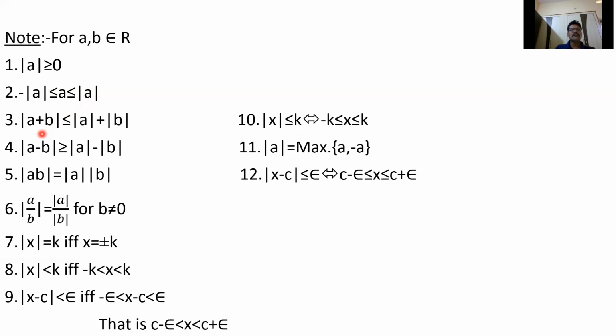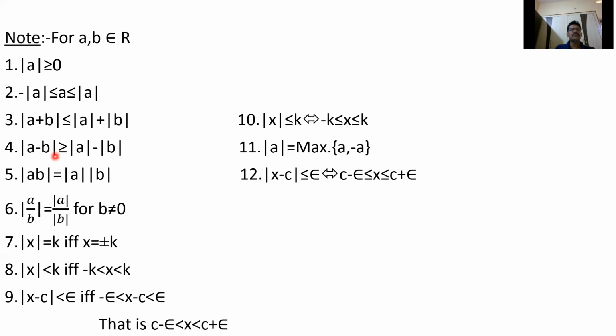And mod of a plus b is less than or equal to mod a plus mod b. This is called the triangular inequality. We can use this result in so many theorems. Mod of a plus b is always less than or equal to mod a plus mod b. This is called the triangular inequality.